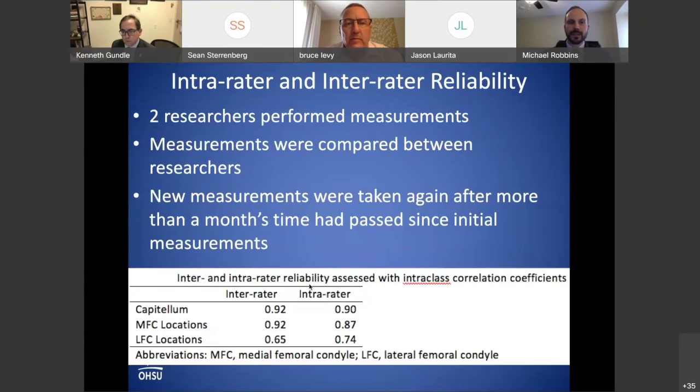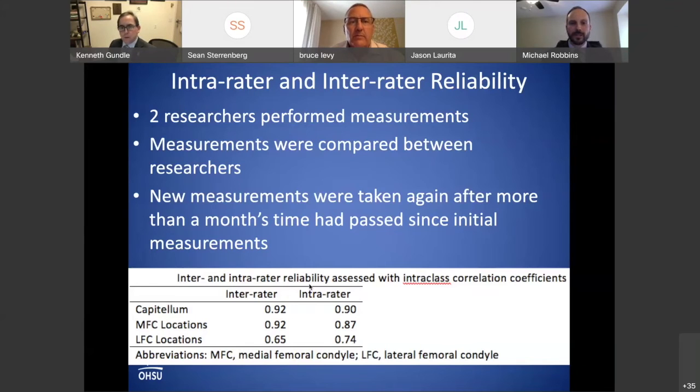We then took these numbers that we measured. There were 2 researchers who performed these measurements, myself and our awesome medical student who helped out with this process. We compared these measurements between ourselves, and also did our own intra-rater reliability, so we came back and measured them again. What we found was that the overall intra-rater reliability was really high for the medial femoral condyles and not so great for the lateral femoral condyles.